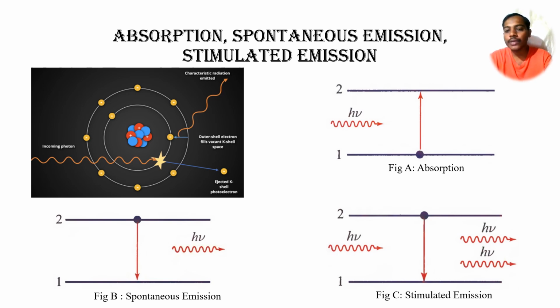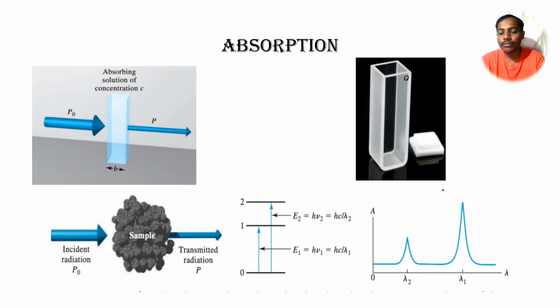While in figure C we can see that whenever external pumping is done, the atoms in the upper energy level get the energy and fall down to the ground state level, and at that moment they emit two photons. So that kind of concept we can call stimulated emission of photons.